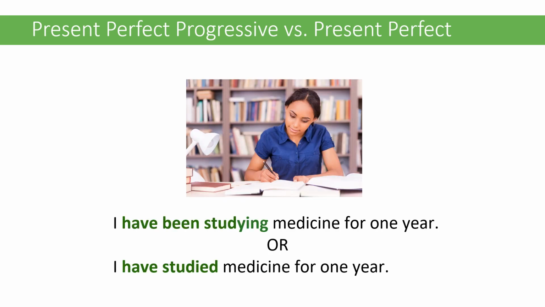With some verbs, the present perfect and the present perfect progressive have the same meaning. This is some verbs, not all of them. These verbs include live, work, study, play, and teach. So look at the examples. I have been studying medicine for 1 year, or I have studied medicine for 1 year. In both of these cases, the meaning is the same and both of them are correct.